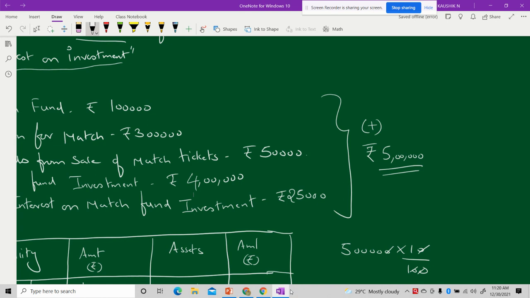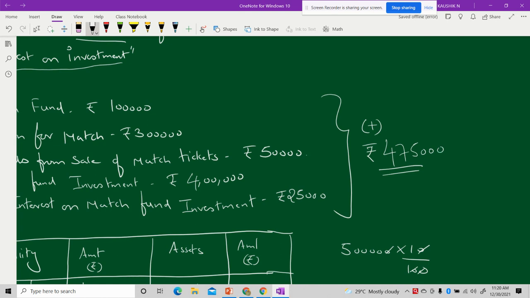You can see that 1 lakh rupees plus 3 lakh will be 4 lakh. 4 lakh plus 50 will be 4 lakh 50, and 4 lakh 50 plus this 25 will be 4 lakh 75,000. But we should ensure whether that's correct or wrong. Let me record it now as 4 lakh 75,000 here.